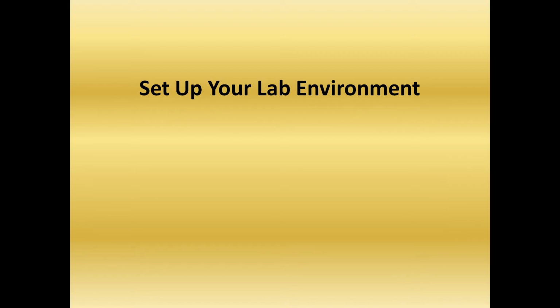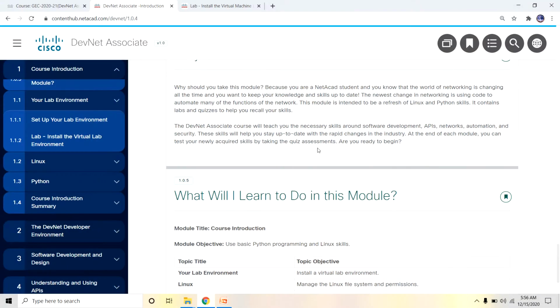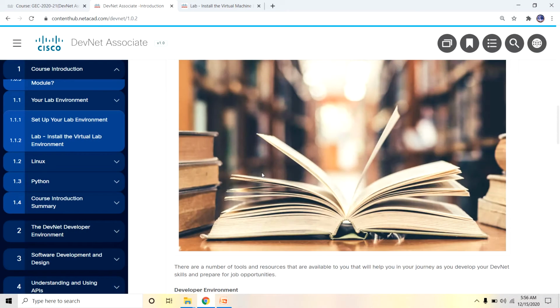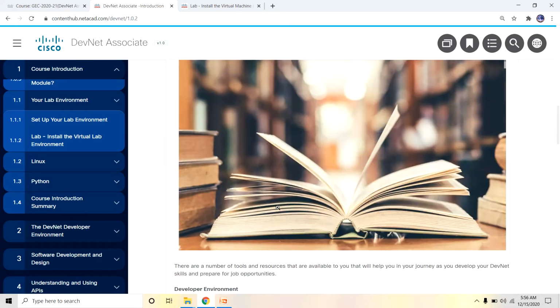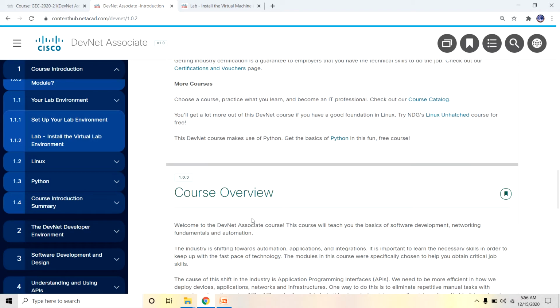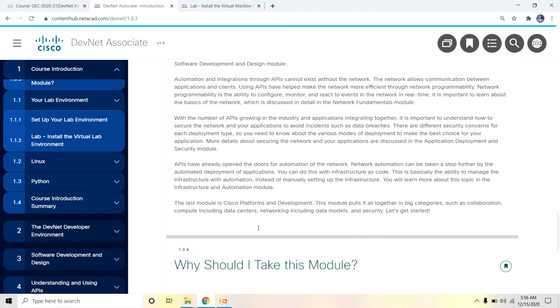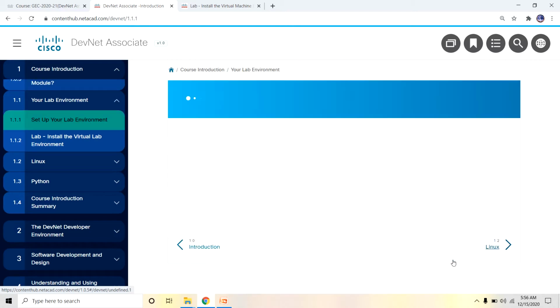Now you are moving to the NetAcad portal. This is the NetAcad portal. This is the course introduction information, including different Packet Tracer information and the communities, and it is a motivation for the complete course overview. Now you can see how to set up the lab environment.